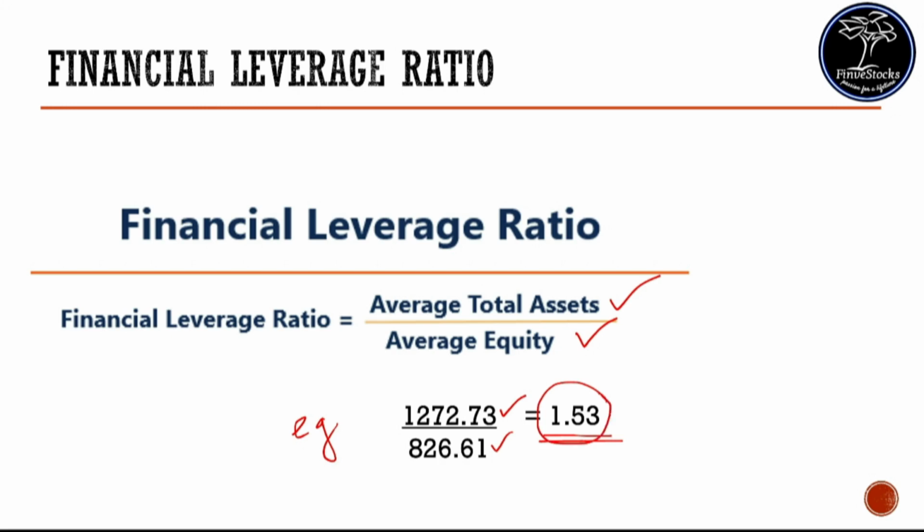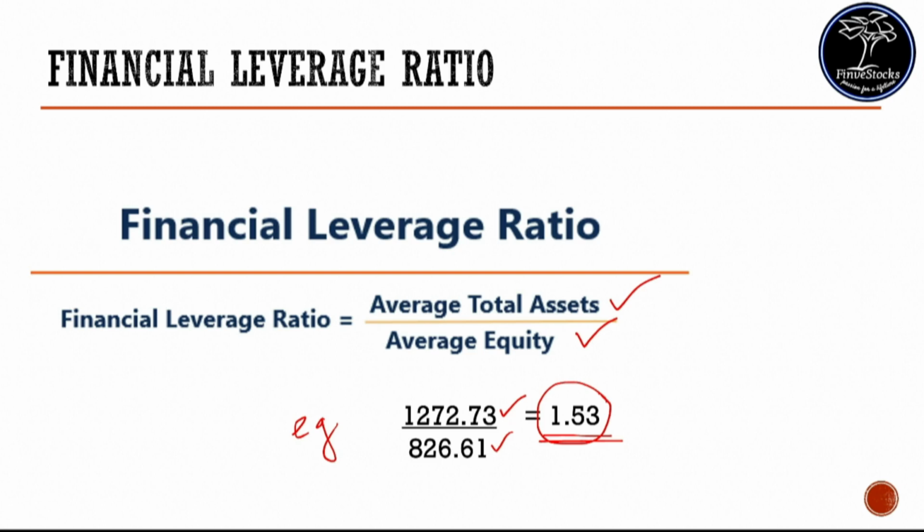Total assets is total equity plus debts. If the financial leverage ratio is 1, which means there is no debt in the company. The financial leverage ratio of 1.53 indicates 1.53 of assets for every rupee of equity is supported by equity. So these are the important leverage ratios.